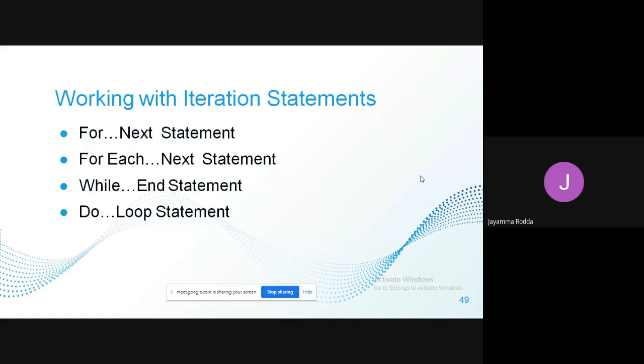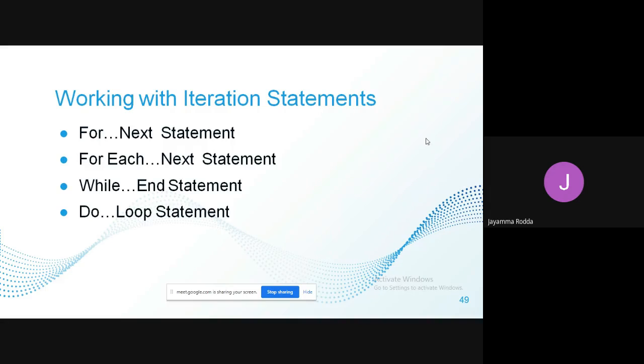So, in this, we are again discussing two types of executable statements. They are called selection statements and iteration statements. In the selection statements, we have discussed the if condition and the select case condition, or simply the if else statement and select case statement.